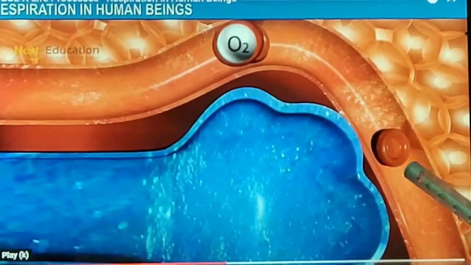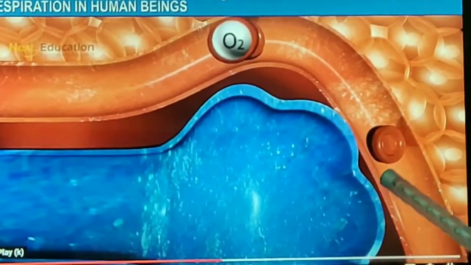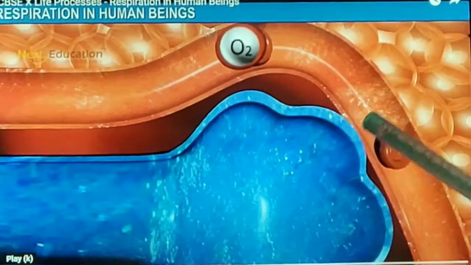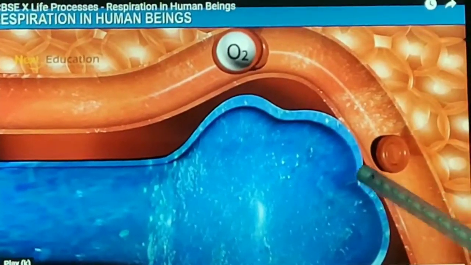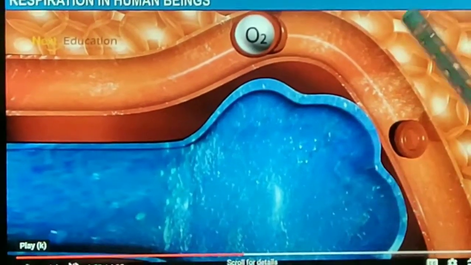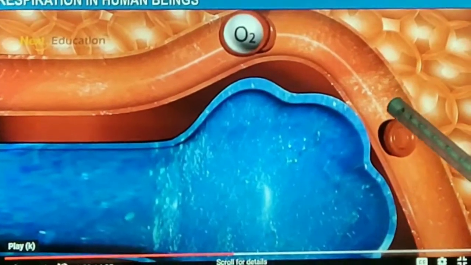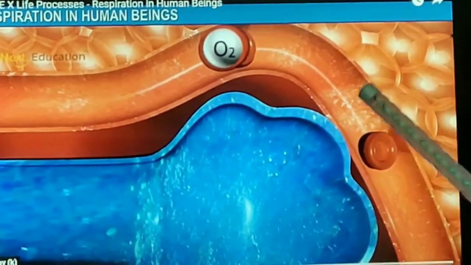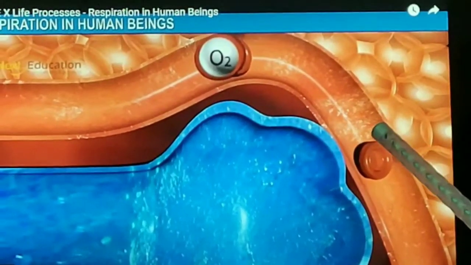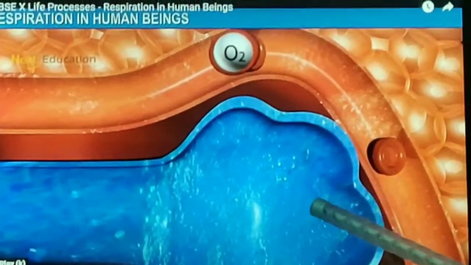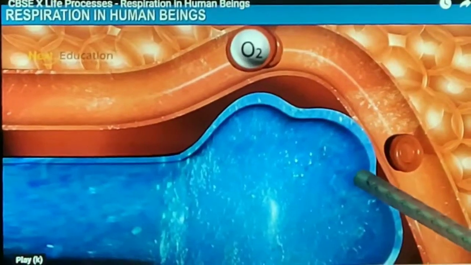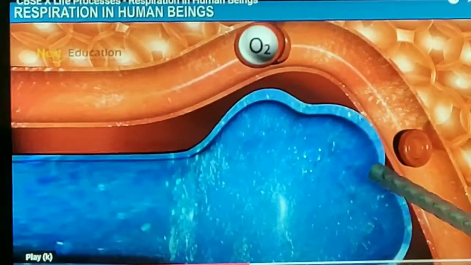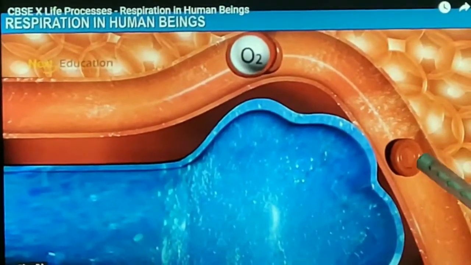So that's why the exchange of gases is possible. That is, oxygen is taken from the alveoli to the blood present in the blood capillaries, and carbon dioxide is given out from the blood capillary to the alveoli. This process is diffusion, that is, from high concentration to low concentration.